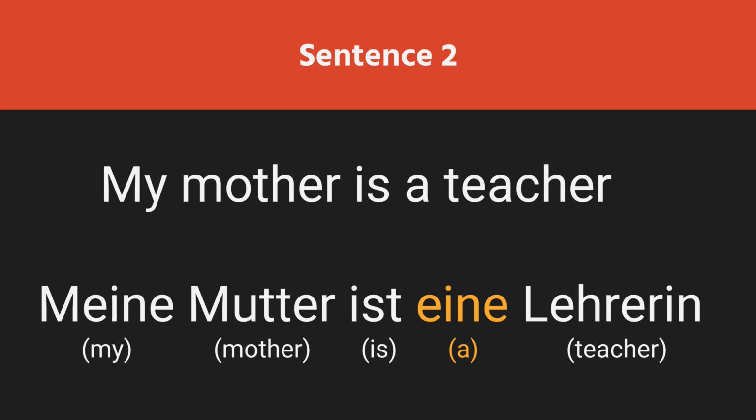As you can see here, the possessive pronoun meine is written instead of mein, as was the case in the last slide. This is because the noun Mutter that follows the word meine is a feminine noun. So in accordance with that, the possessive pronoun has to be meine. The word Mutter is a third person feminine singular noun. In third position, the verb ist comes here because this is a present tense sentence and the word Mutter is a third person singular noun.